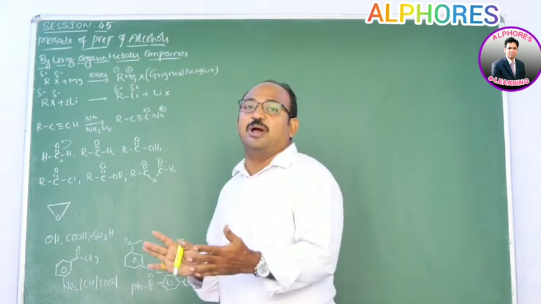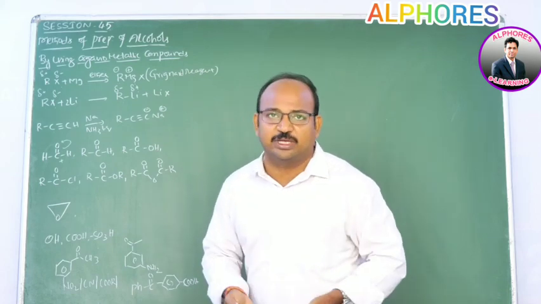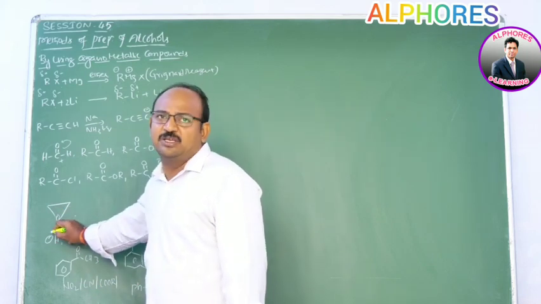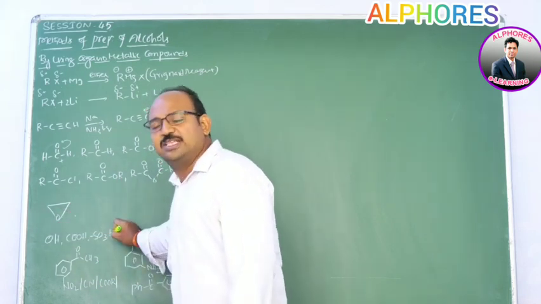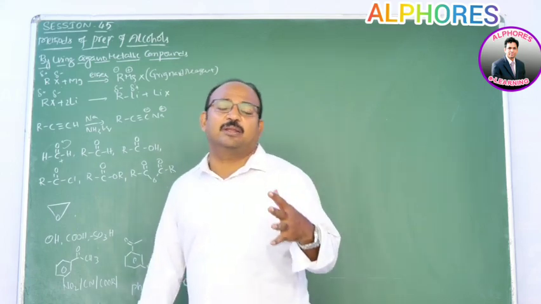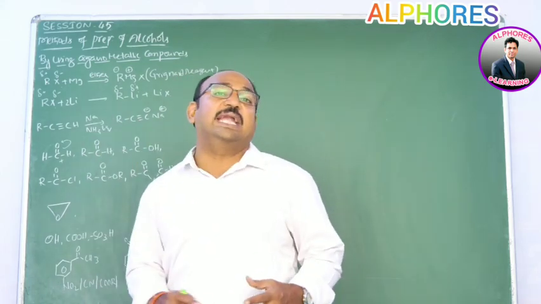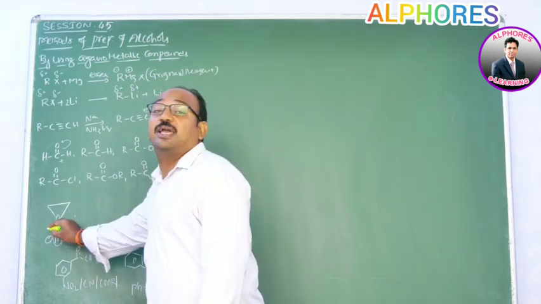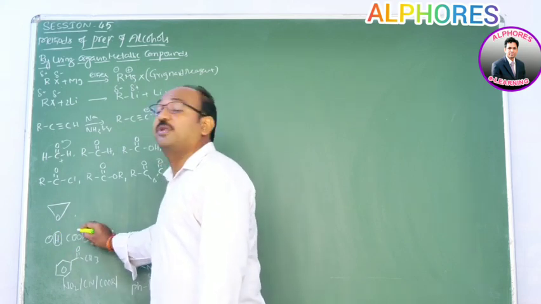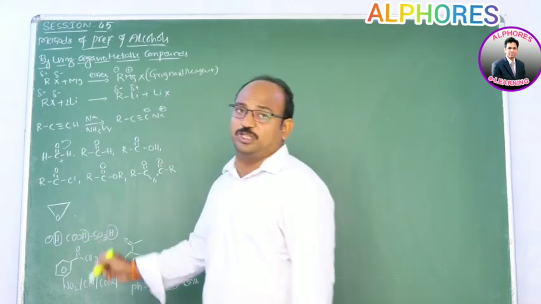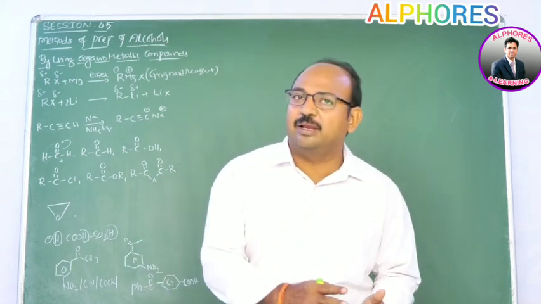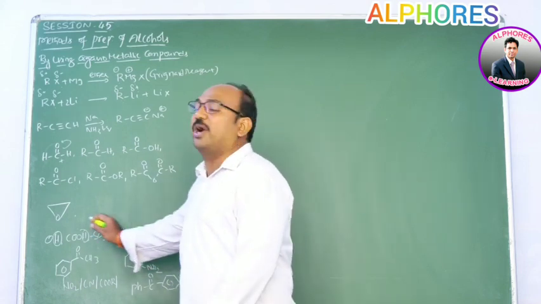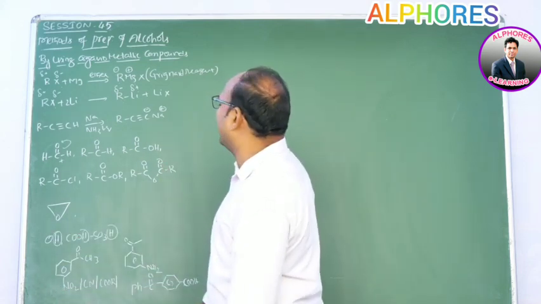So if the substrate molecule consists of any acidic hydrogen, or any groups like OH, COOH, SO3H, what happens? In such a case, the negatively charged carbon prefers to abstract the proton, the hydrogen from OH, the hydrogen from COOH, and the hydrogen from SO3H. Hence, you get an alkane as a product rather than an alcohol. So it is better to avoid this. Let us see how this reaction proceeds.